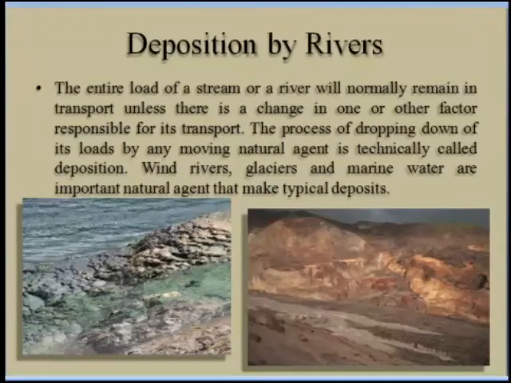Next is the deposition by the river. The entire load of the stream or a river will normally remain in transport unless there is a change in one or other factor responsible for its transport. The process of dropping down of its load by any moving natural agents is technically called deposition. Okay. Wind, rivers, glaciers, and marine water are the important natural agents that make typical deposits.